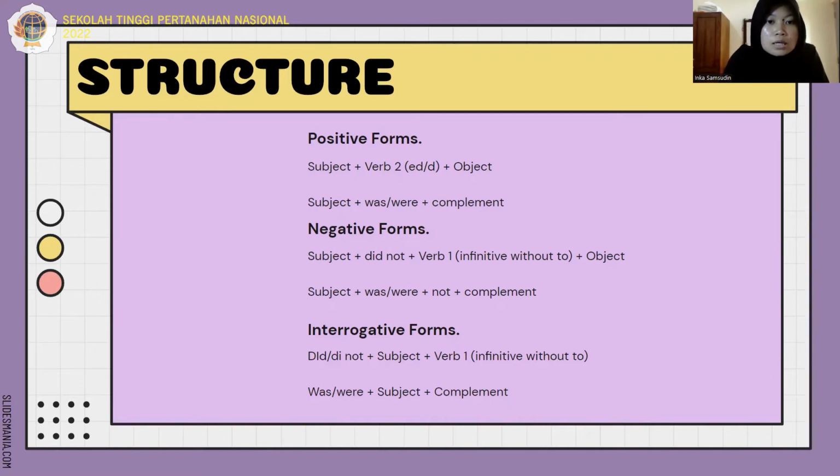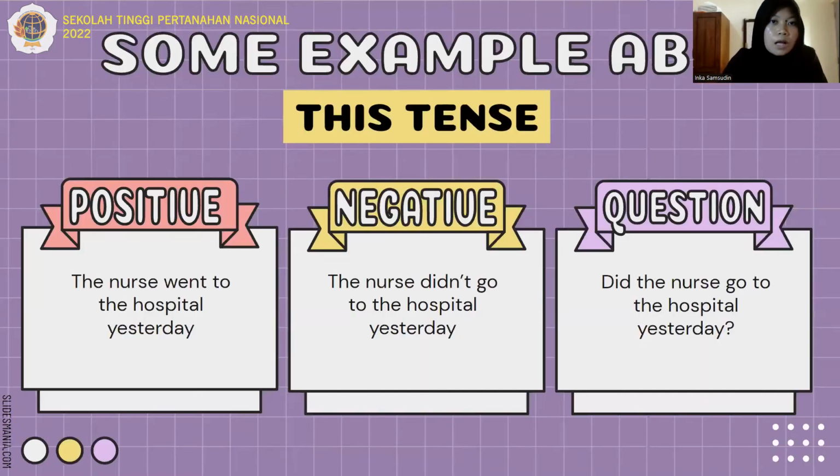In the second, negative form, subject plus did not plus verb 1, infinitive without to, plus object, or subject plus was or were plus not plus complement. And the third, interrogative form, did or did not plus subject plus verb 1, infinitive without to, or was or were plus subject plus complement.